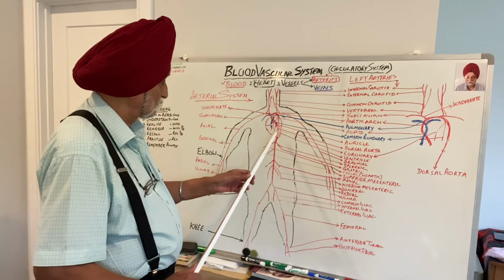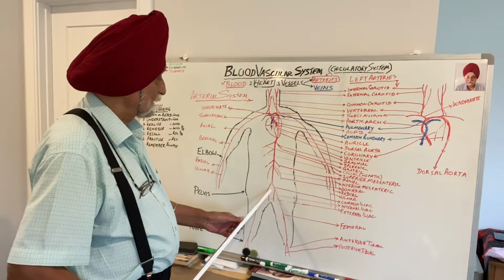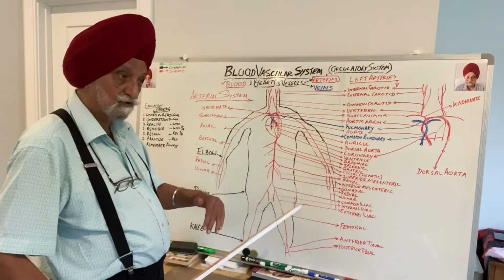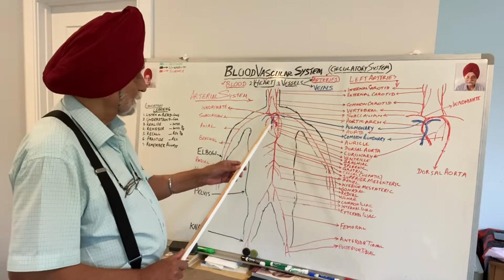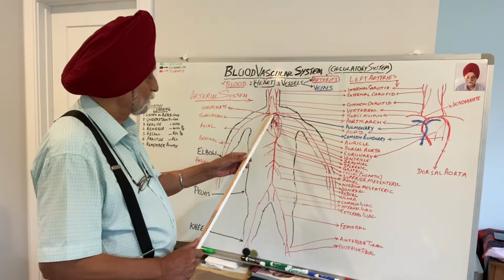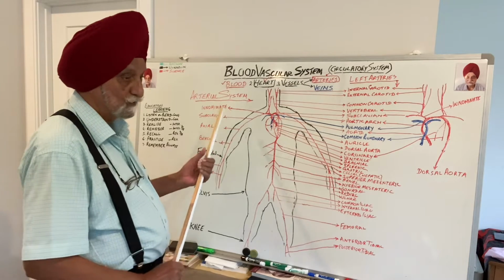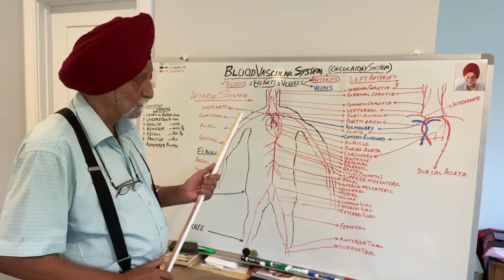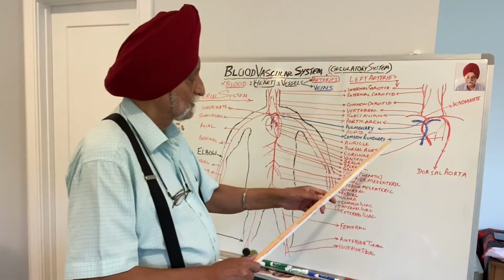The aorta, as it goes throughout the body, is called as dorsal aorta because it is on the dorsal side of the body. Now, as the aorta comes out, it gives a branch which is called innominate. Innominate means branch having no name. I have tried to show this much portion here.